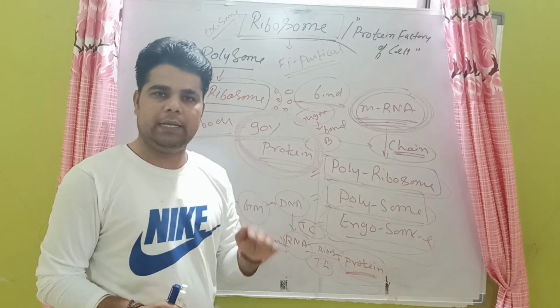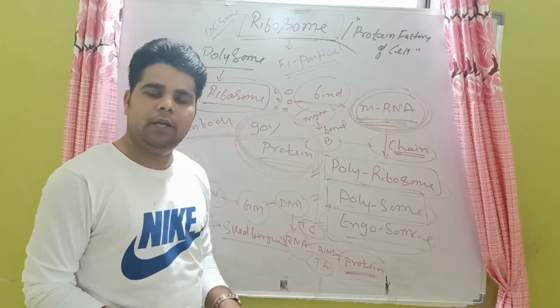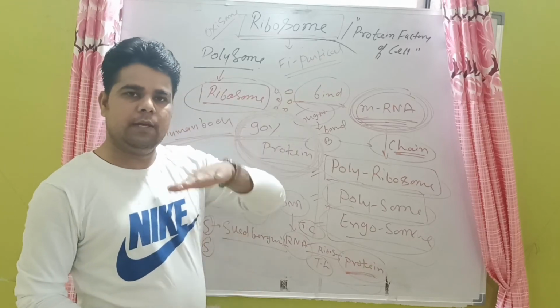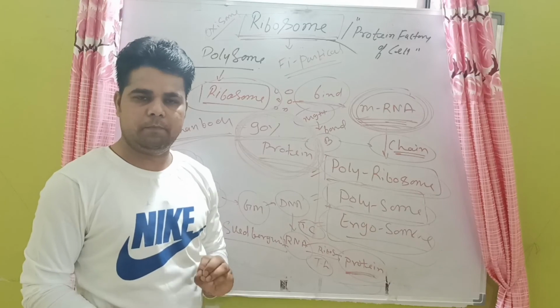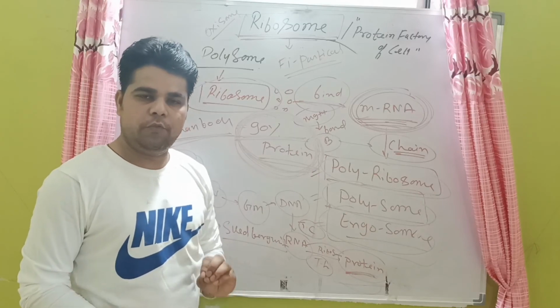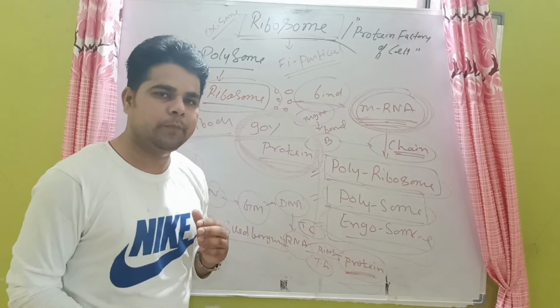It is the rate at which they sediment at the bottom as well as the surface of the pot, which forms the two different units, 80S as well as 70S.